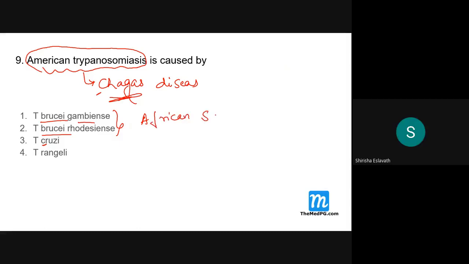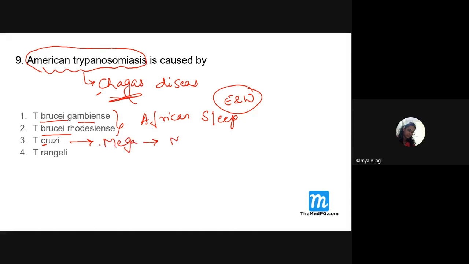African sleeping sickness. That is East and West African. Yes, and cruzi is the one which causes what? American sleeping sickness. And what is the main thing over here? It is a mega disease, right? What you can see? Megaesophagus, megacolon.